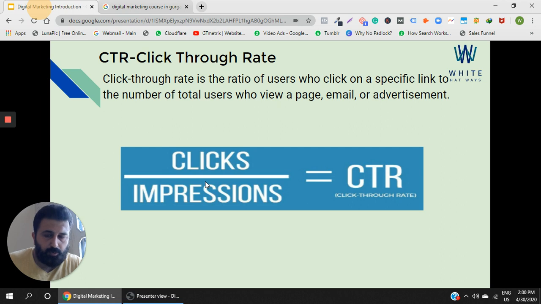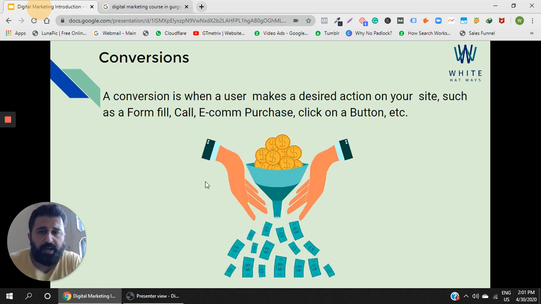So you should also be well versed with the jargon. CTR is what we call click through rate. So click through rate is the ratio of users who click on a specified link to the number of total users who view a page, email, or an advertisement. Got it? Let's move ahead.